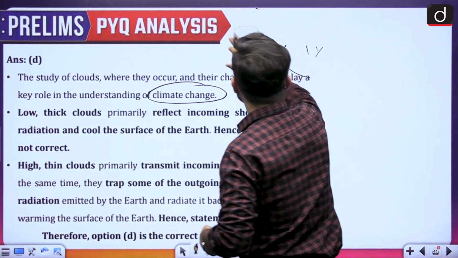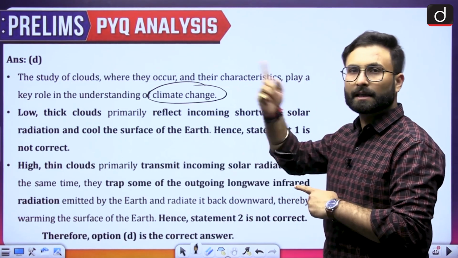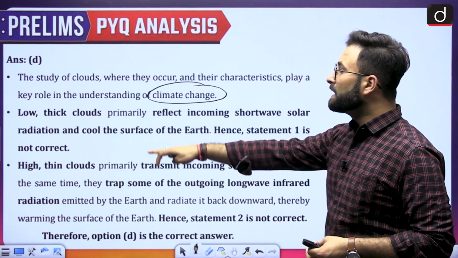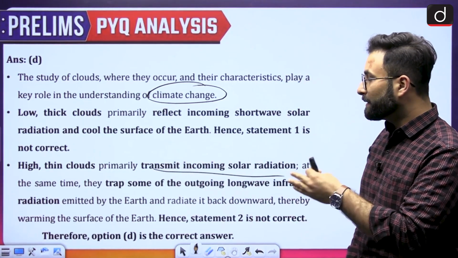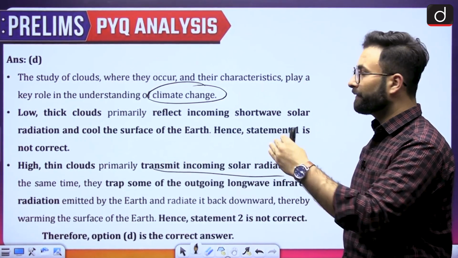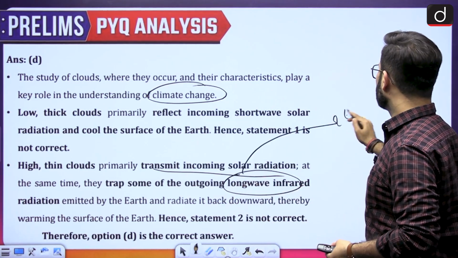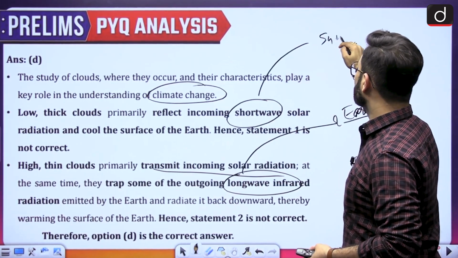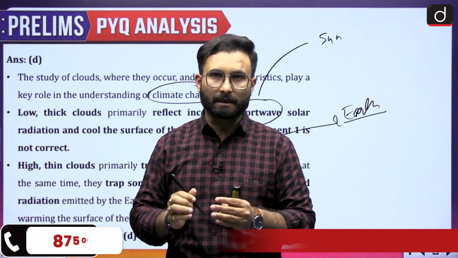Now here just know that when we talk about the low and thick clouds, these are primarily reflecting whatever insolation is coming from the sun. And the next is high thin clouds, primarily transmitting incoming solar radiations. At the same time, they trap some of the outgoing long wave infrared radiations. So these long wave radiations are basically emitted from the earth, and the short wave radiations are coming from the sun. So basically the high and thin clouds let the short wave insolation which is coming from the sun enter into the earth.